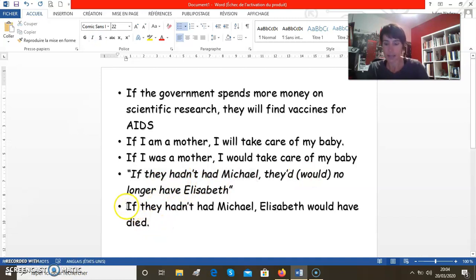In the last sentence, you've got the same beginning. If they hadn't had Michael, you want to change the past, you imagine a new past, and you imagine the consequences in the past of this new past. So you imagine how the past would have been. That's why you're using a more complex verbal group with the auxiliary and modal would, have, plus the past participle. So be careful here in the two last sentences.